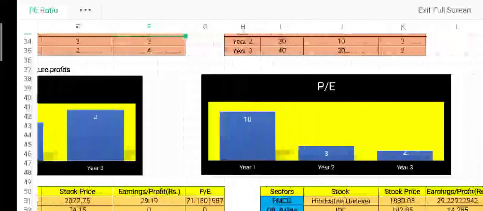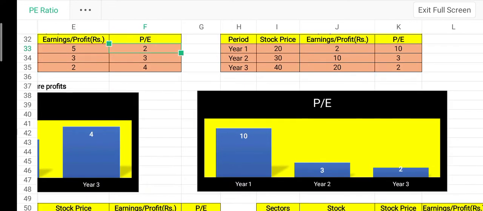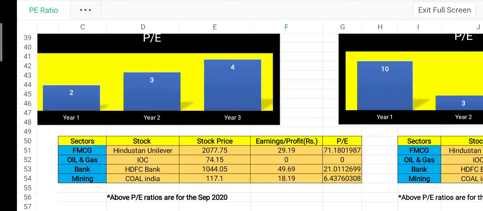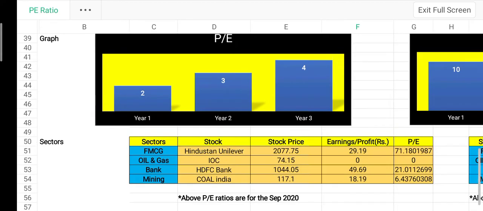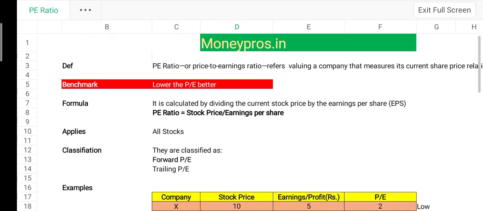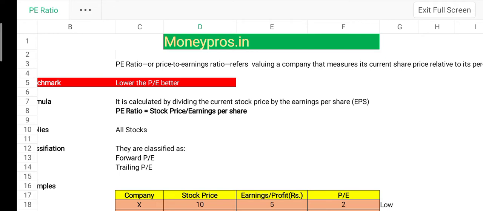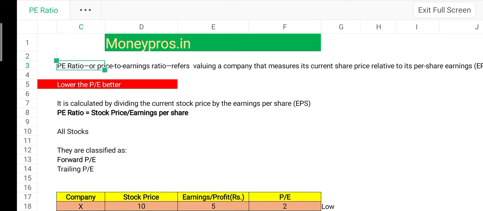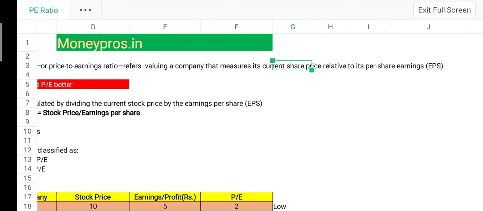Look at this graph. If we had bought a high PE stock and if its future earnings are good, then the PE ratio goes on decreasing and the earnings go on increasing. So coming to the formal definition, a PE ratio or price to earnings ratio refers to valuing a company. It measures its current share price relative to its per share earnings. Current share price means current stock price to its per share earnings.